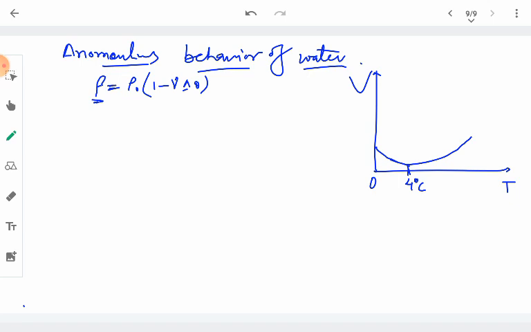But in case of water, when water is heated from 0 up to 4 degrees Celsius, its volume decreases, and hence its density increases. And beyond 4 degrees Celsius, whenever we keep it heating, its volume starts increasing. So this relationship is followed by water after 4 degree Celsius. So this is the strange behavior of the water.